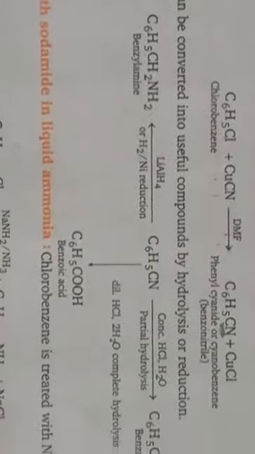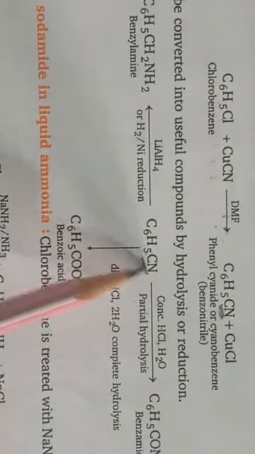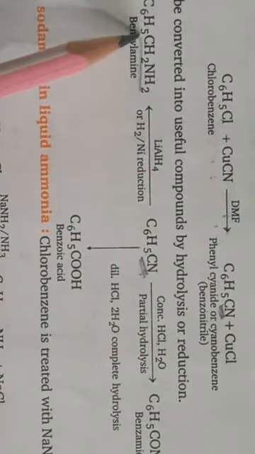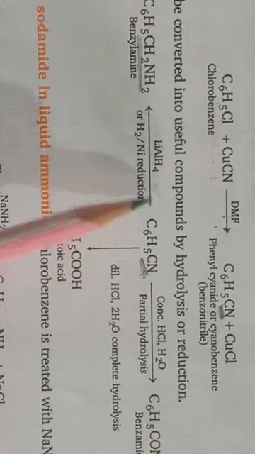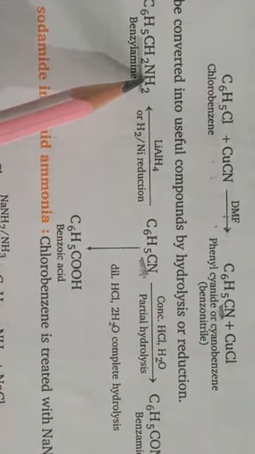As we have already discussed in the case of alkyl cyanide, here also this cyano group can be converted into different groups. On reduction, the cyano group is converted into a primary amine group.